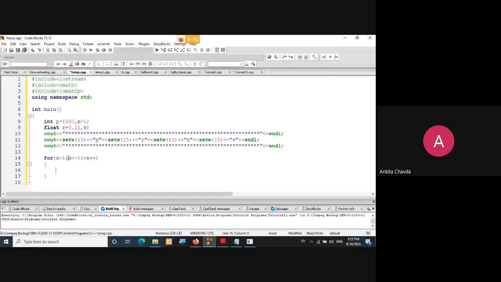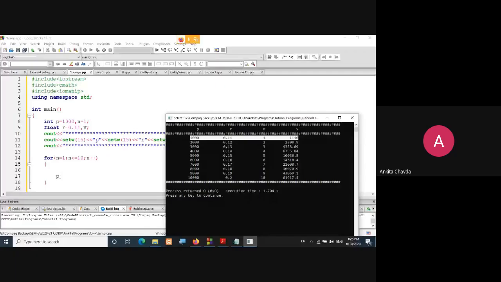Why? Because I need to increment at the end. After one calculation, P should be incremented by 1000, R by 0.01, and N by 1. So I would need to increment three variables. But if I use n in the loop, I just need to increment p and r, because n is automatically incremented during the for loop. Fine?